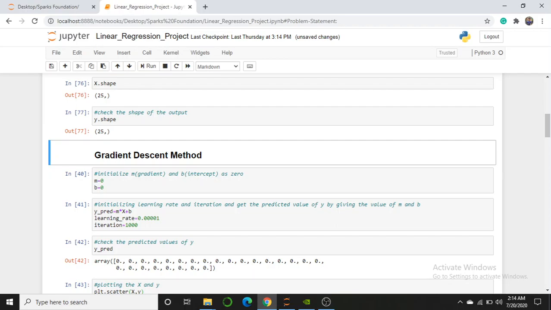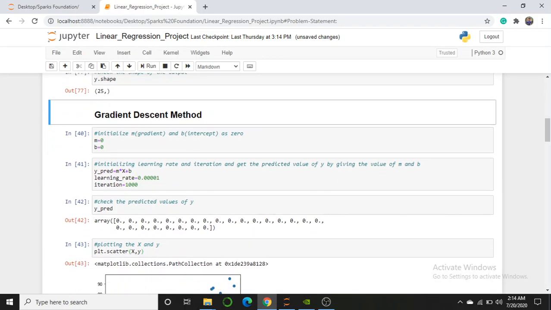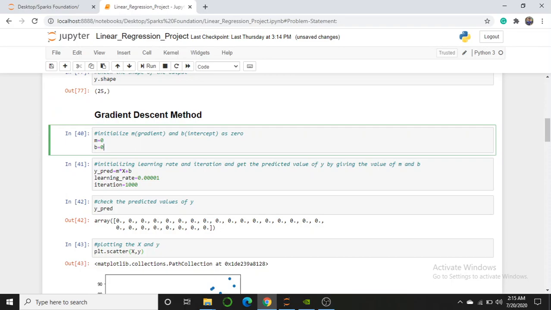One is the gradient descent method and the other is the ordinary least squares method. What the gradient descent method and the ordinary least squares method are, what the mathematics behind them is, what the differentiation and equations are, and how to solve them, this mathematical explanation is available on the internet, so you can check. This video would be quite long, so I have not covered the mathematical portion. I have just covered the coding, explaining how I solved this using my coding knowledge.